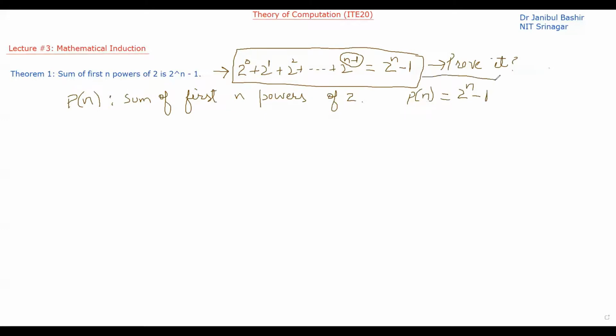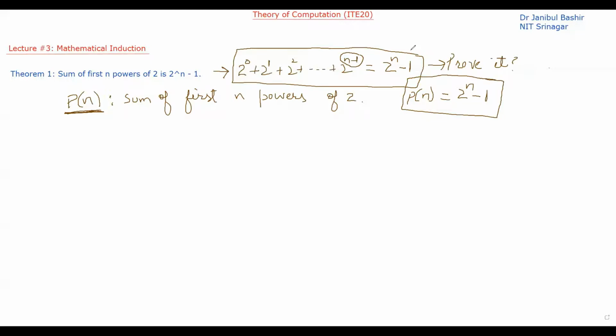So this is the first job that we have to do while proving using the mathematical induction technique. We have to first define this predicate or this statement. What is this statement? P(n) is the sum of the first n powers of 2. So we have to prove P(n) is equal to 2 raised to the power n minus 1.